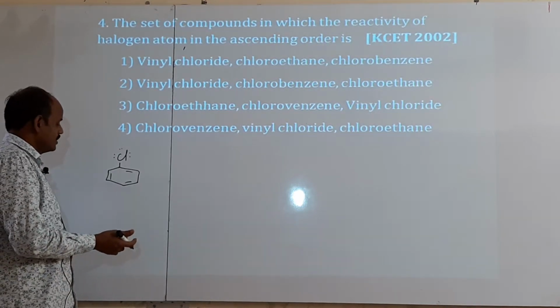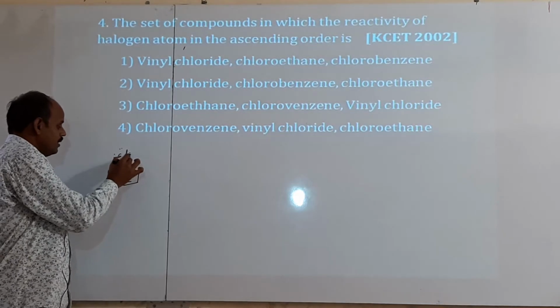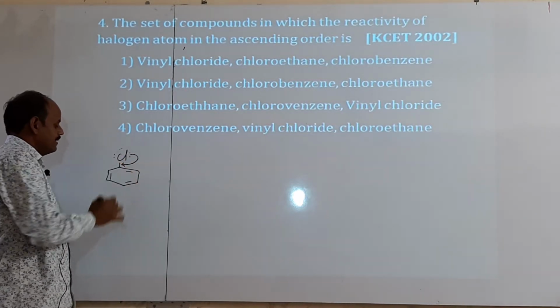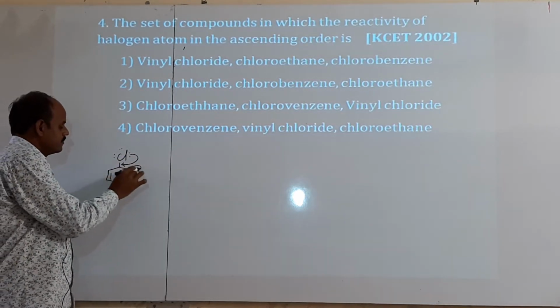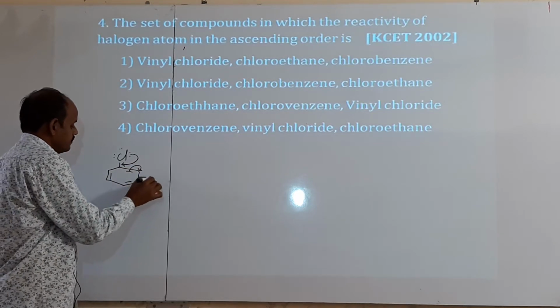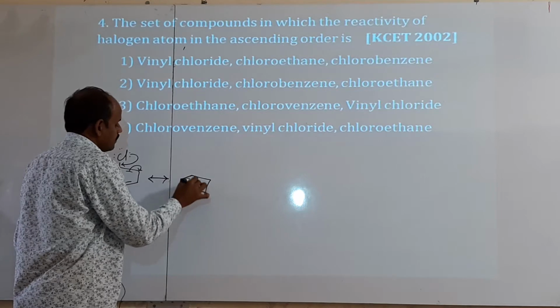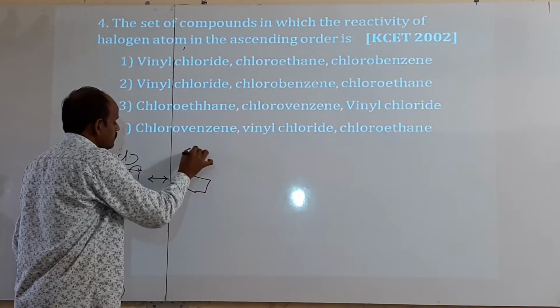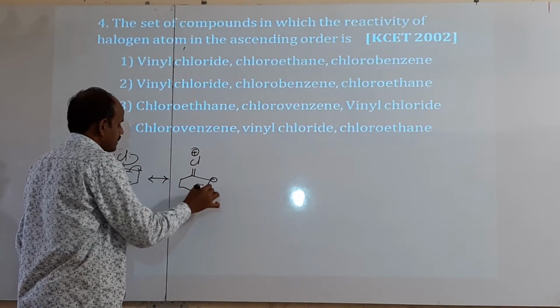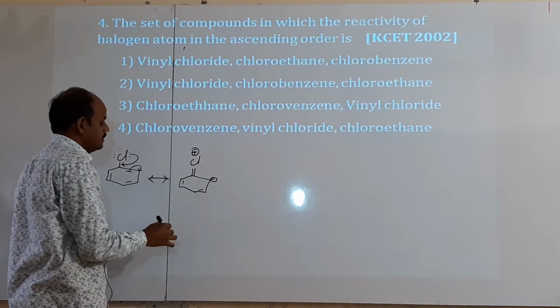or alkyl substitution reactions also, because here lone pair of electrons are available. By migrating, a double bond is developed between chlorine and aromatic carbon. Here minus, double bond.